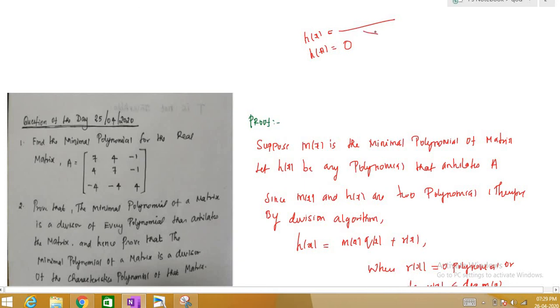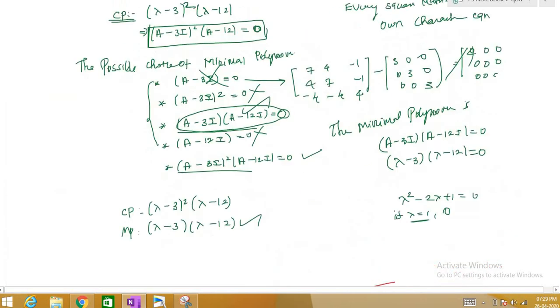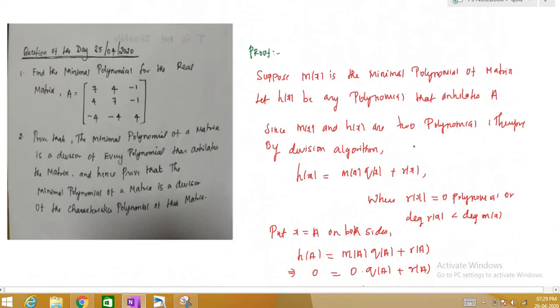Now you find the minimal polynomial for this h of x. I'm calling that m of x, right? So let m of x be the minimal polynomial of matrix A and h of x be the polynomial that annihilates A. Now you can see m of x and h of x are two polynomials, so we can apply the division algorithm here, right?